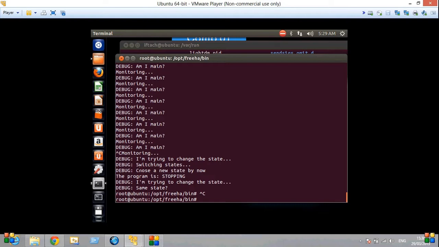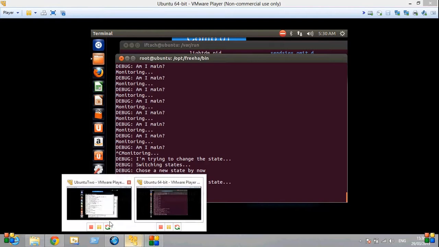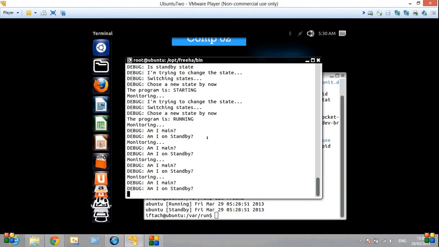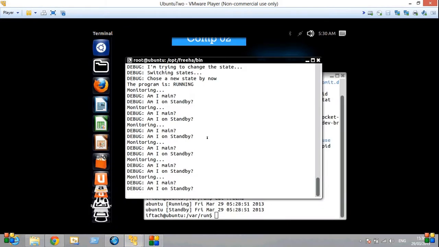It went into stopping, which means it went into can't stop. The shell service I showed you before. It stopped all the echoing there, and it killed itself. Now, as you can see, it delayed not and immediately went into the main. Now, here it's also monitoring and checking if it's on main or on standby. Now, as you can see, it's running here.